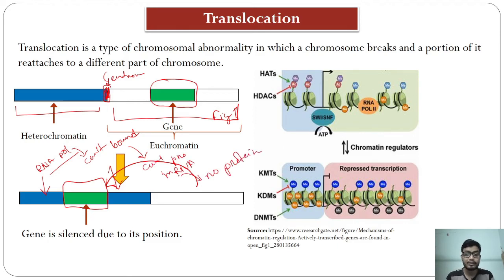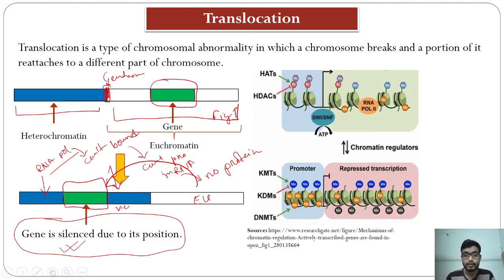So in the heterochromatin region we have got nothing, so this functional gene is now silenced due to the change in its position. From euchromatin to heterochromatin, so this is euchromatin and this is the heterochromatin region. Whenever this gene shifts from the euchromatin region to heterochromatin, it is silenced.